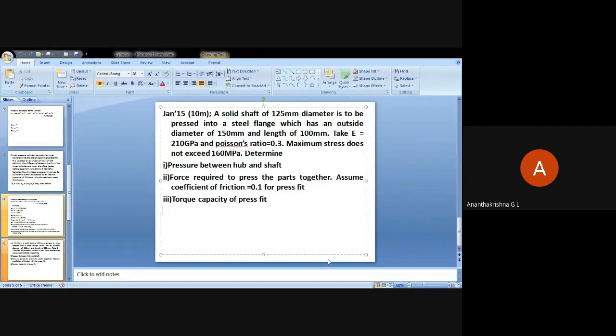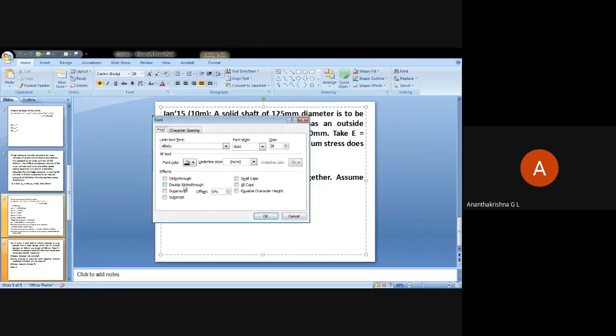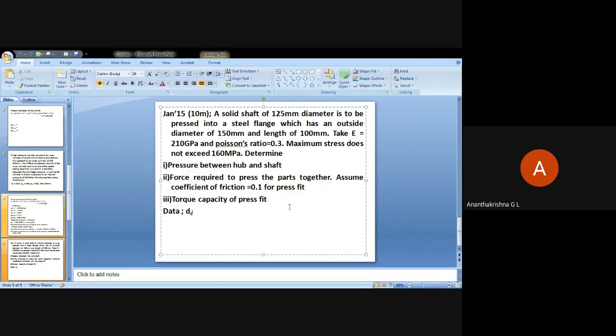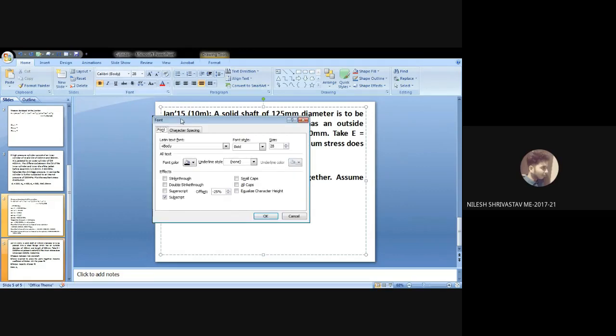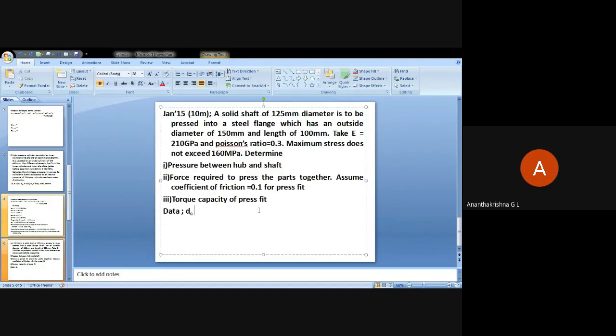So what are the data that's given? Data given is we have got common diameter DC. DC will be 125 mm. Then we have got DI as 125 mm.